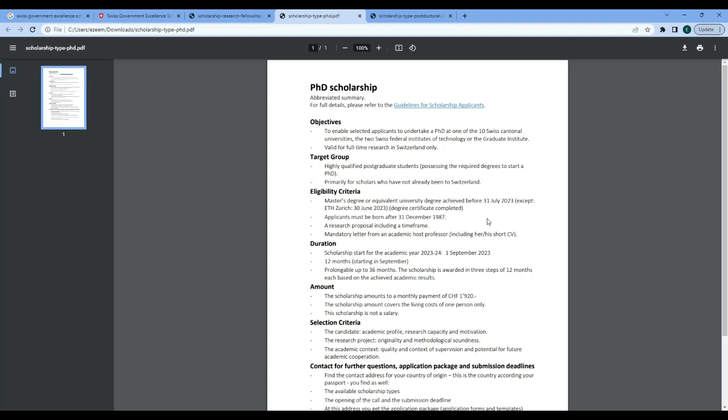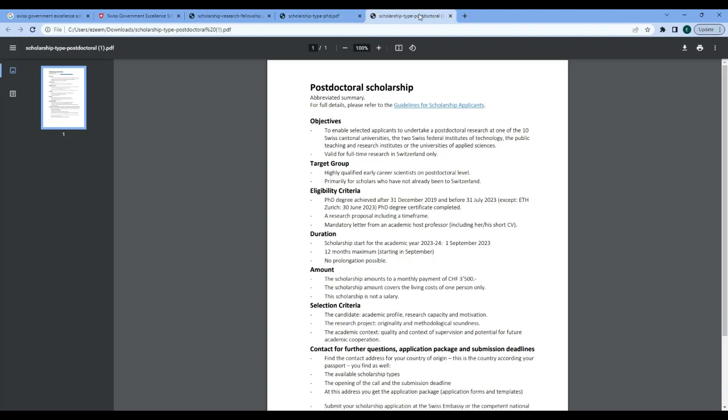So it is for those who are born from 1988 to current, and other information is placed here. There's actually an age limit that is placed on these Swiss scholarships.